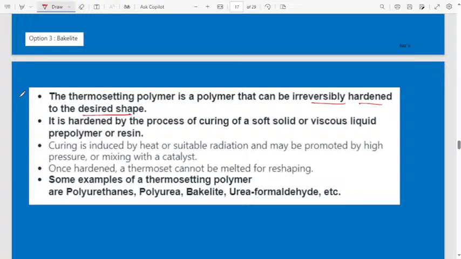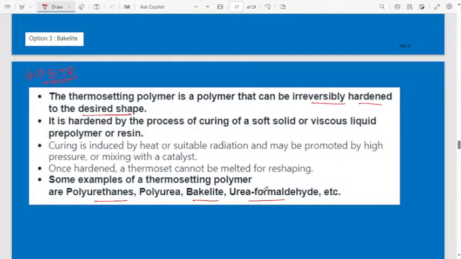I have given the process of how bakelite is made. This information will be helpful for GPSTR, but for TET read one time and go. Once hardened, a thermoset cannot be melted for reshaping. Some examples of thermosetting polymers are polyurethanes, polyurea, then bakelite, urea formaldehyde, etc.